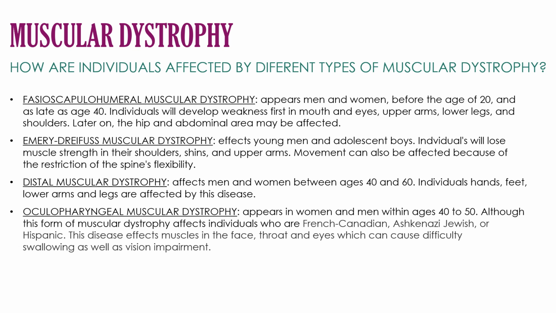Emery-Dreifuss muscular dystrophy affects young men and adolescent boys. They will lose their muscle strength in their shoulders, shins, and upper arms. Movement can also be affected because of the restriction of the spine's flexibility. Distal muscular dystrophy affects men and women between ages 40 and 60, affecting their hands, feet, lower arms, and legs. Oculopharyngeal muscular dystrophy appears in men and women within ages 40 to 50. This disease affects muscles in the face, throat, and eyes.